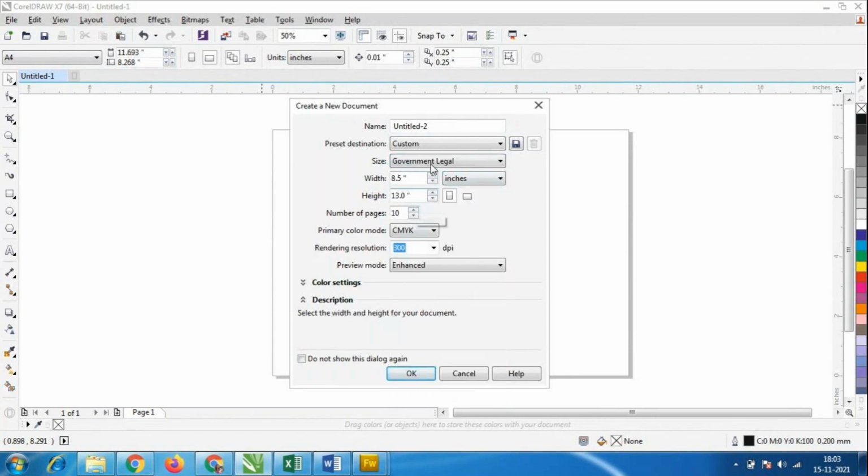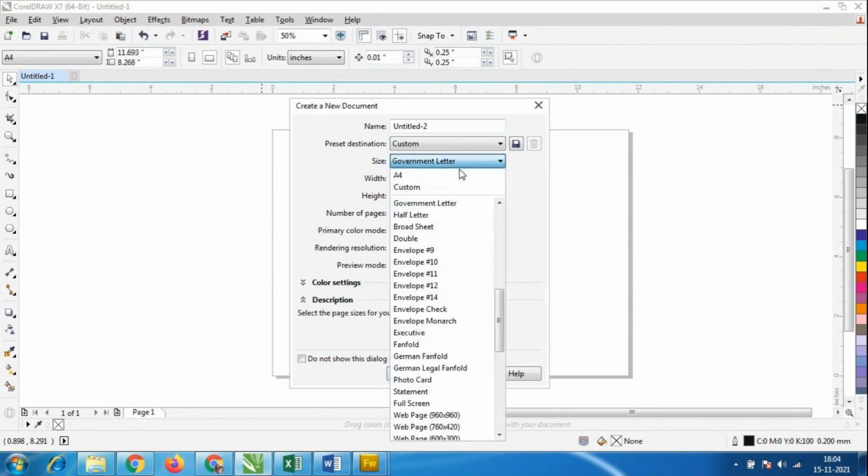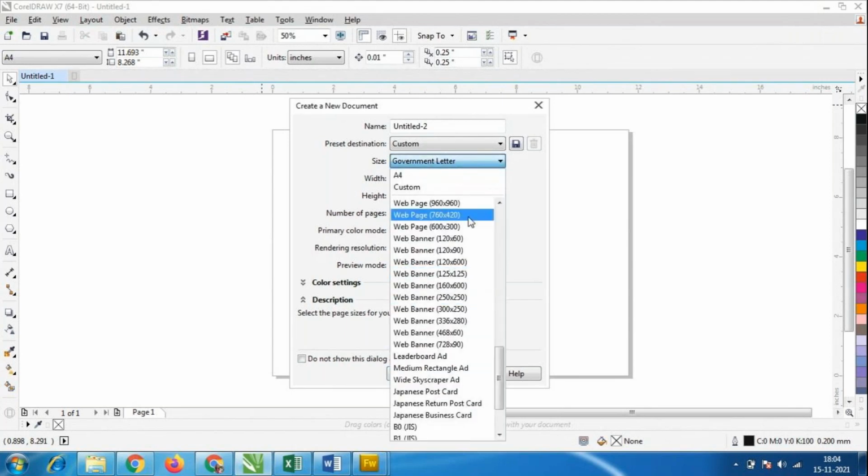Whenever you select any of the sizes here, you will get the width and height options. And look at the web banners, the last one, as I told you people.